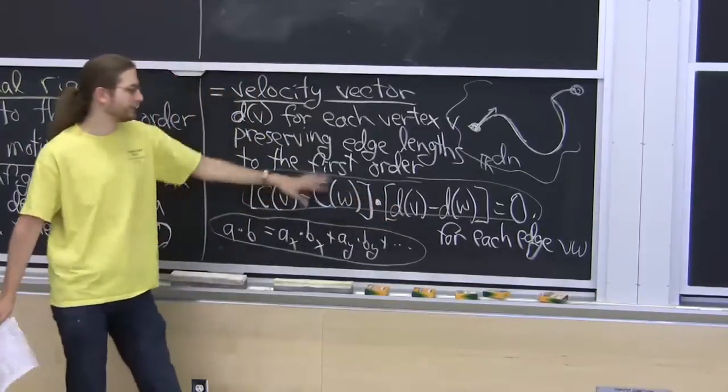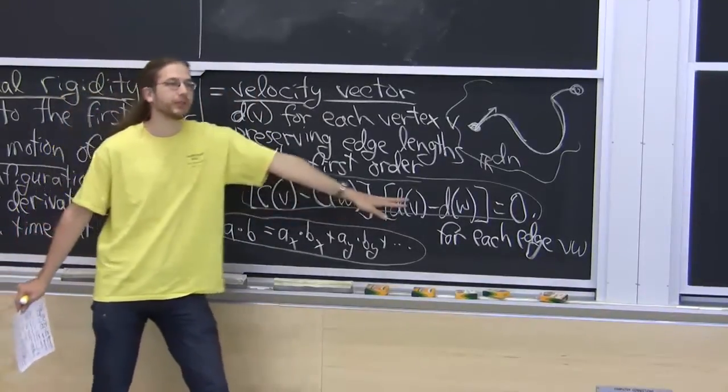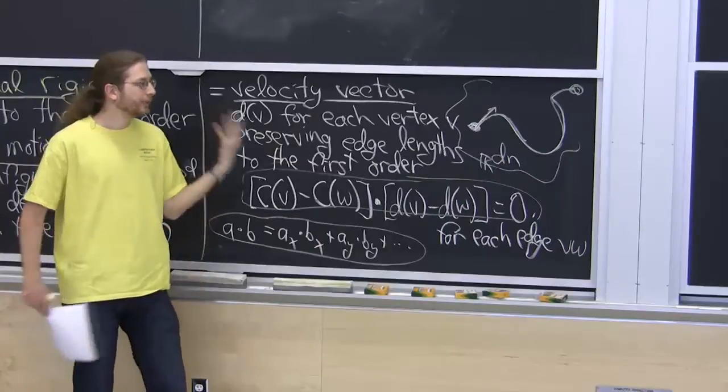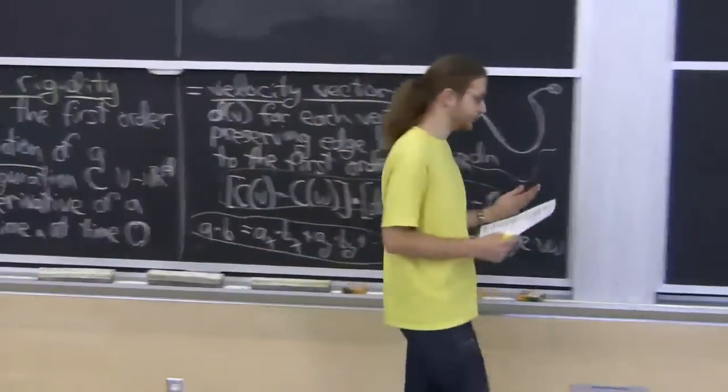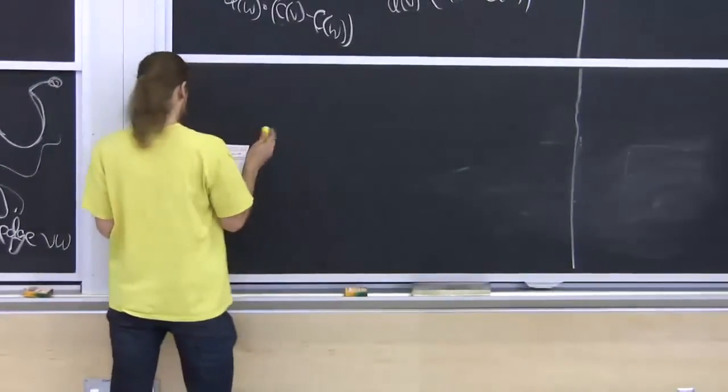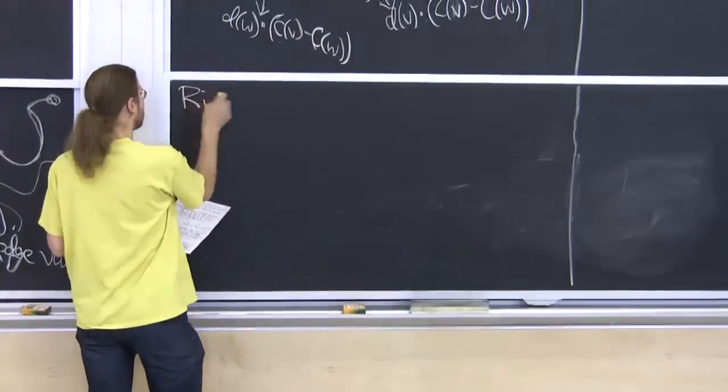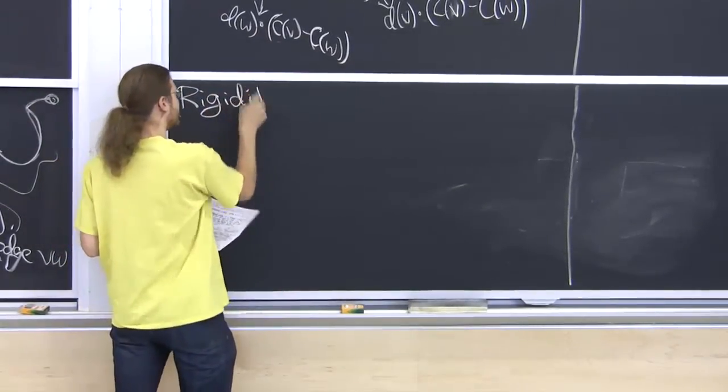And the dot product, I mean, this is all just constant. I know what they are. So this is a linear equation. The fancy way to write this is as a matrix equation, if you want. So this is the idea of a rigidity matrix.